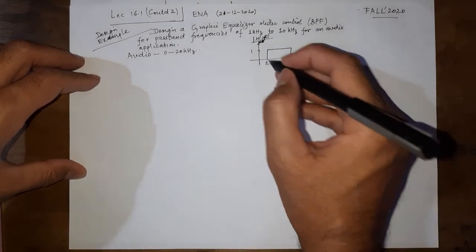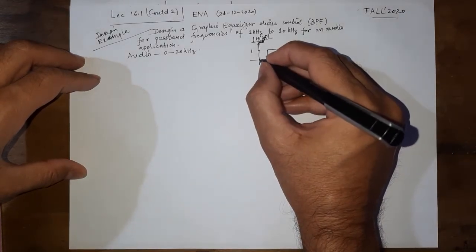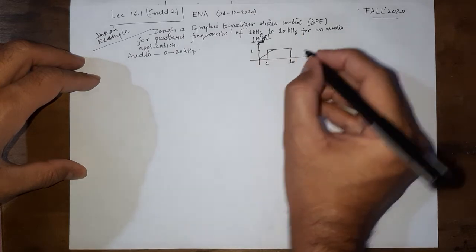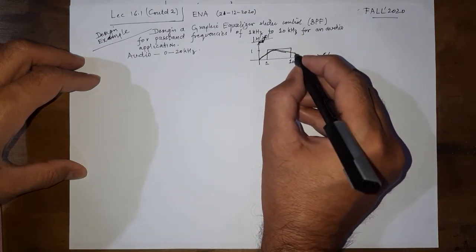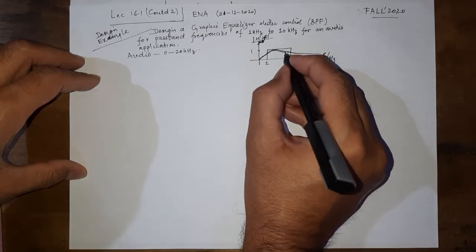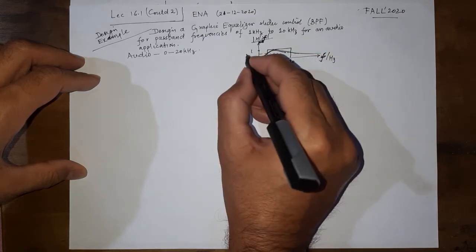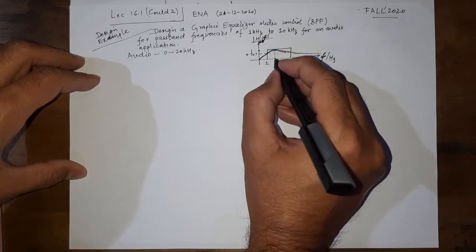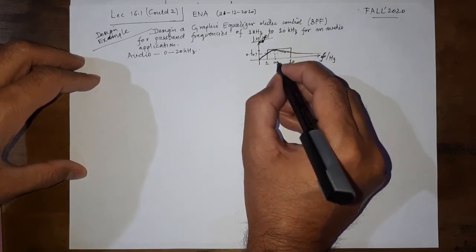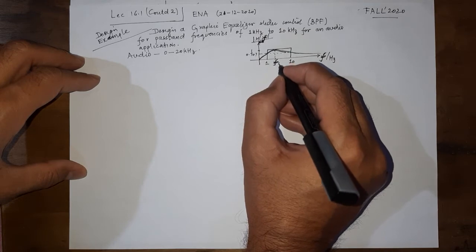But in real life, we know things do not act this way. Instead, we may get something like this, where these two frequencies are the cutoff frequencies, and this frequency would be whatever it is, f naught.